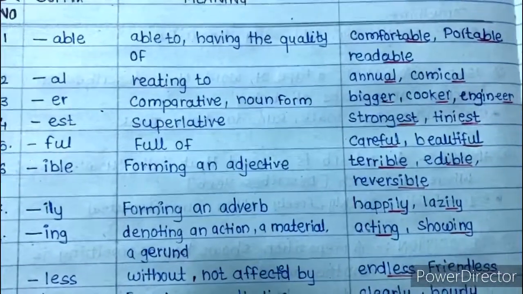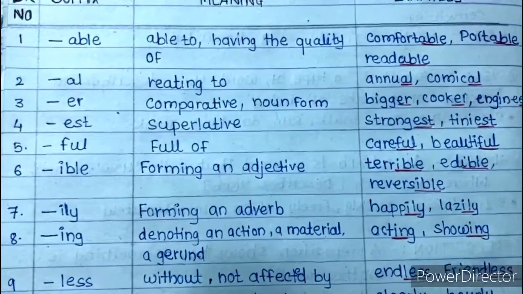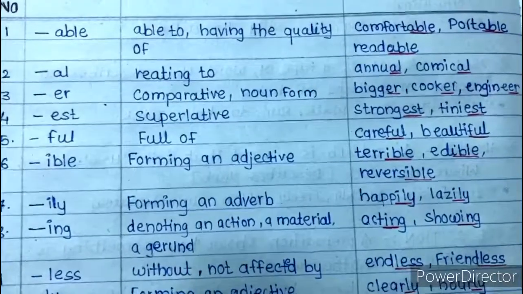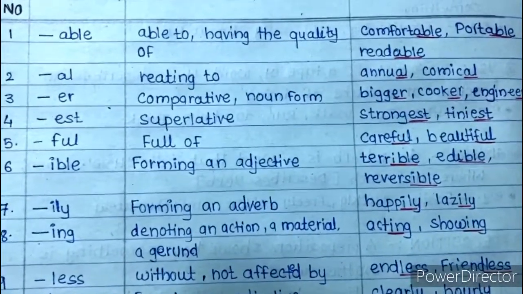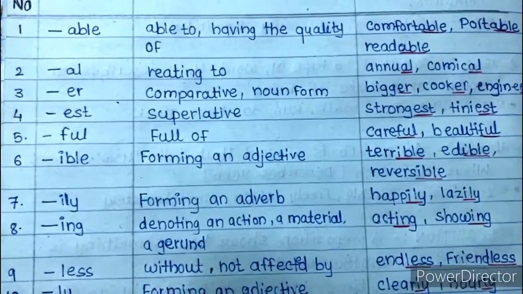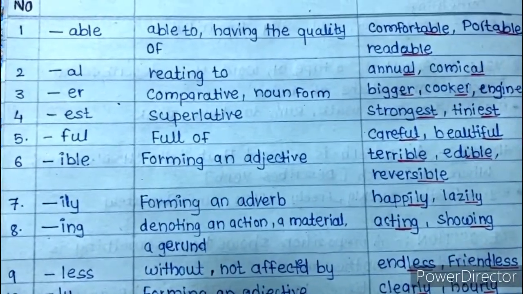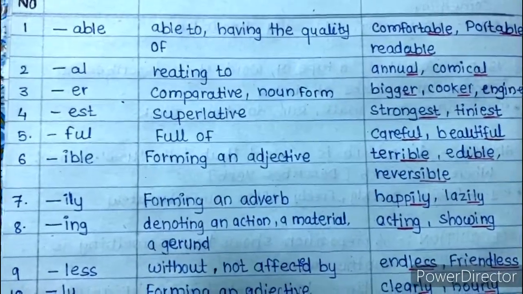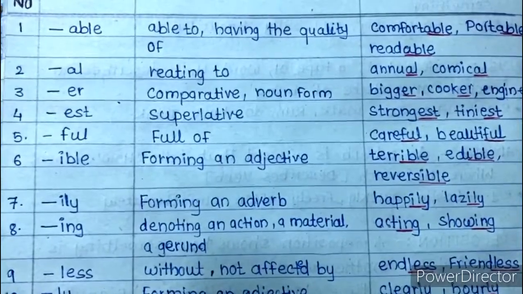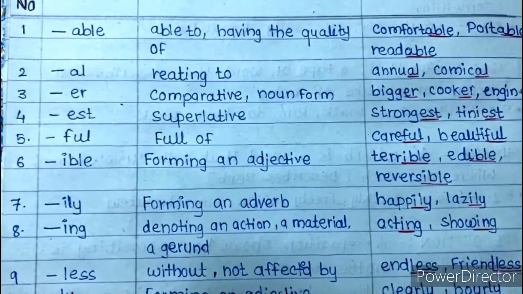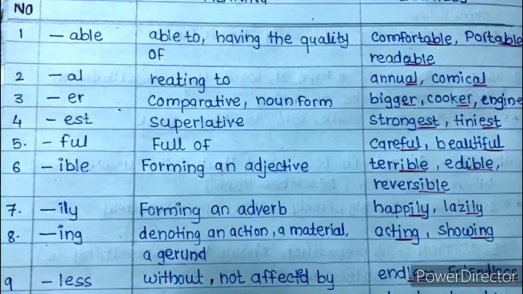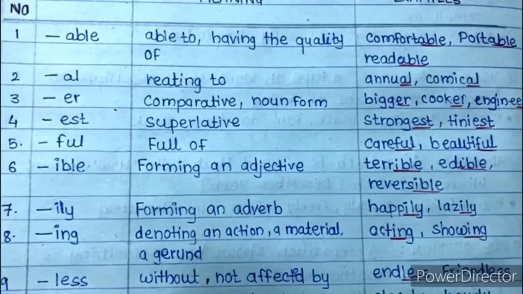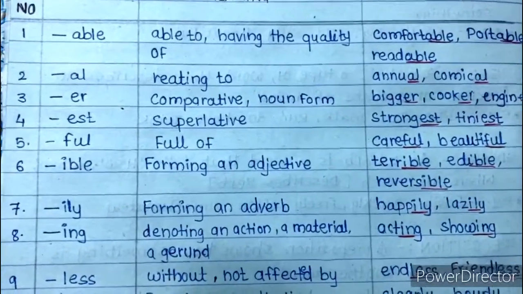Examples are bigger, cooker, engineer, etc. Fourth one is -est, it makes the word superlative, like strongest, tiniest. Fifth one is -ful, meaning full of. Examples are careful, beautiful. Sixth one is -ible, that is able, meaning forming an adjective. The newly formed word acts as an adjective. Examples are terrible, edible, reversible, etc.